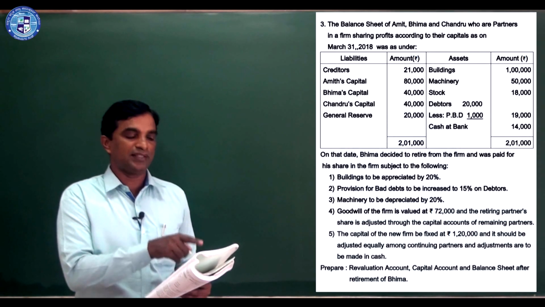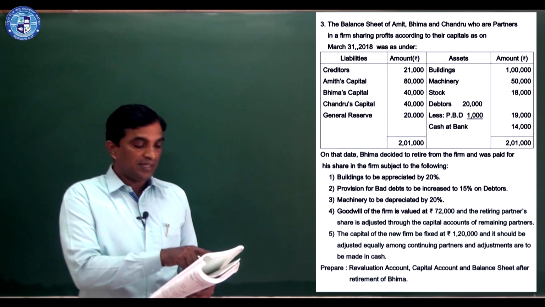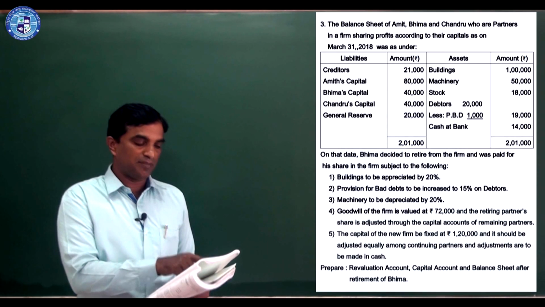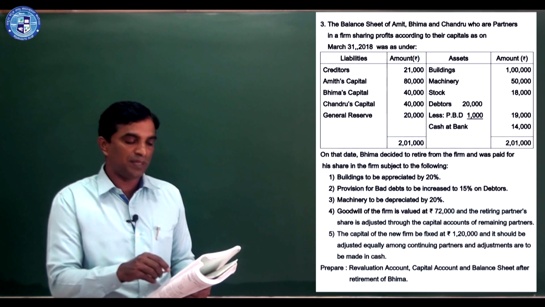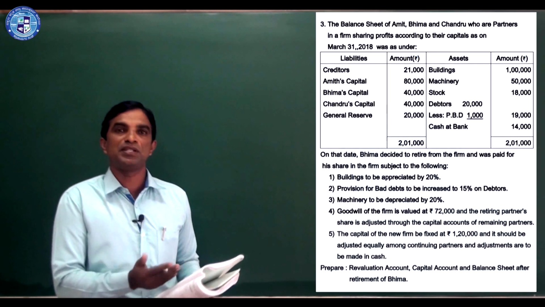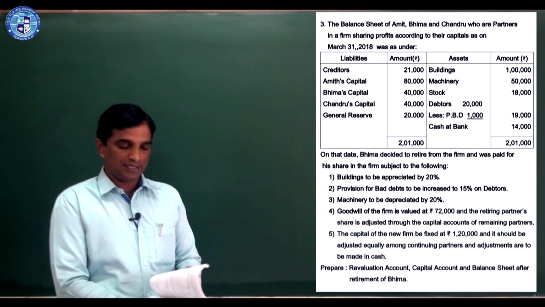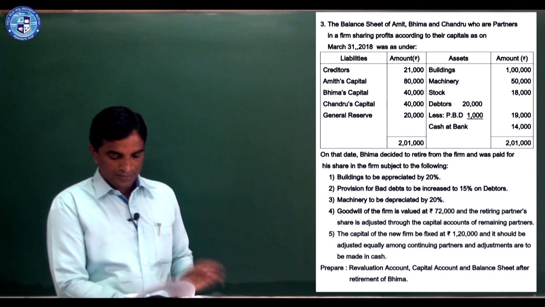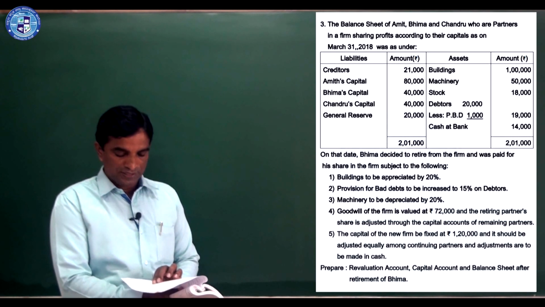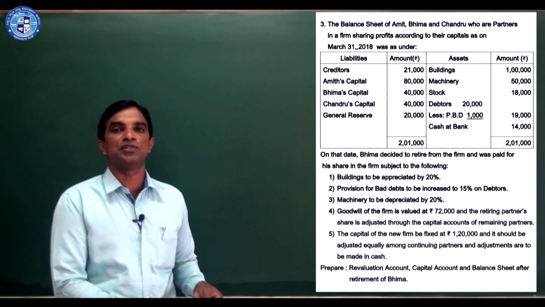So it is a new condition here. If they give like this, for example, provision for bad debts to be increased, increased means you should see the earlier figure. Earlier in the balance sheet, they have given debtors 20,000 less PBD 1,000.